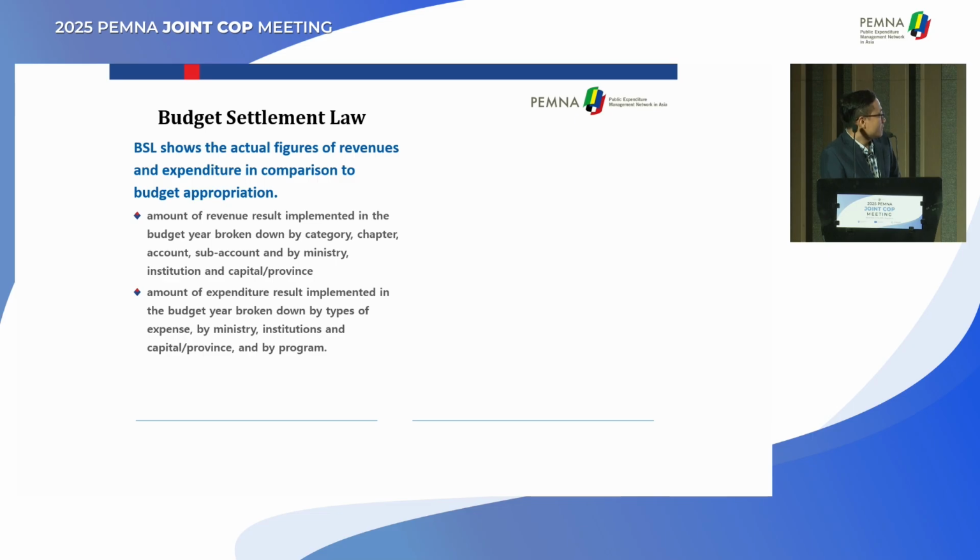For the data of expenditure, we show something like the revenue, but for the expenditure, we show by program too. You will see the program budgeting that we prepare in the budget appropriation. And as I told you earlier, performance information of the budget execution will be added to the budget settlement law by 2026.